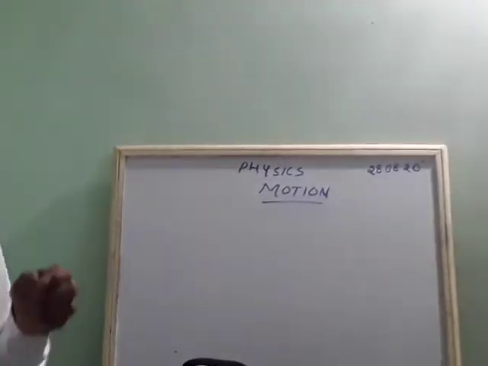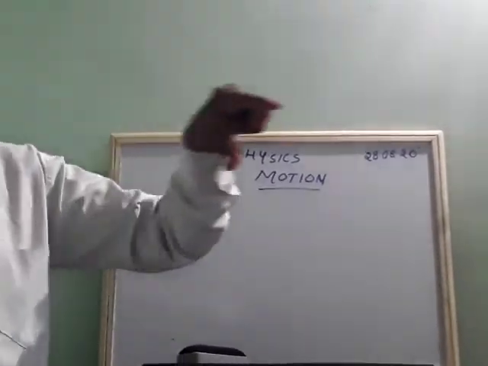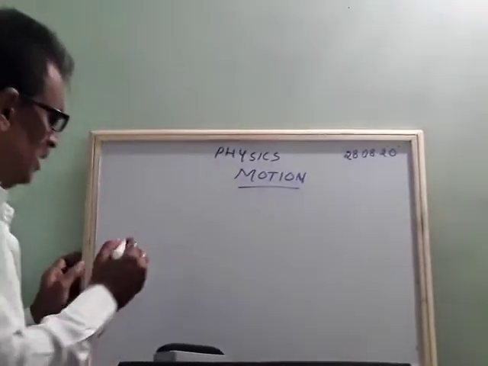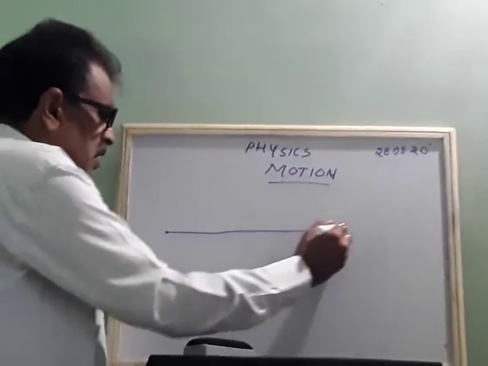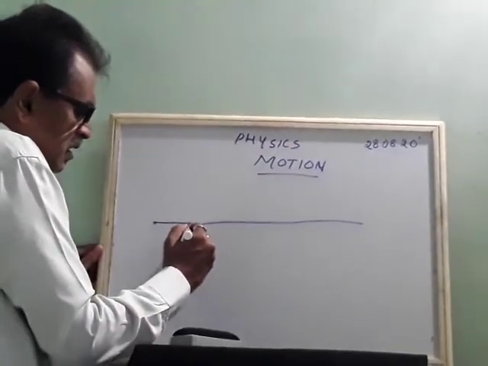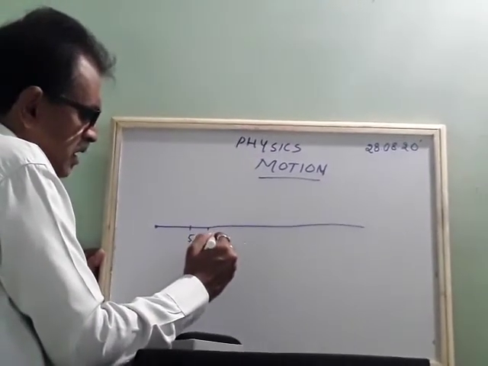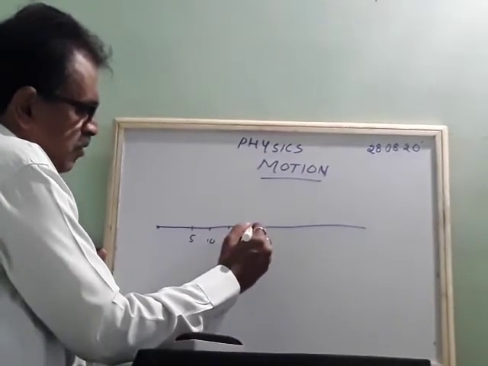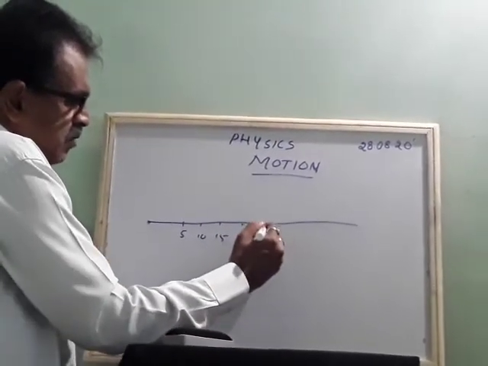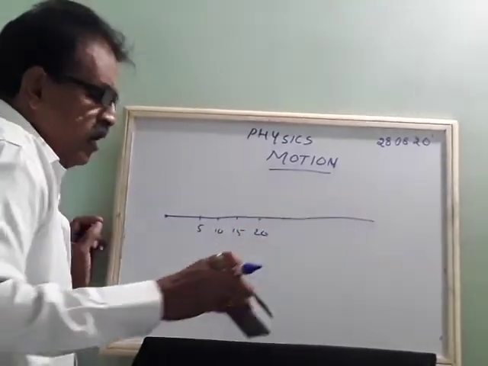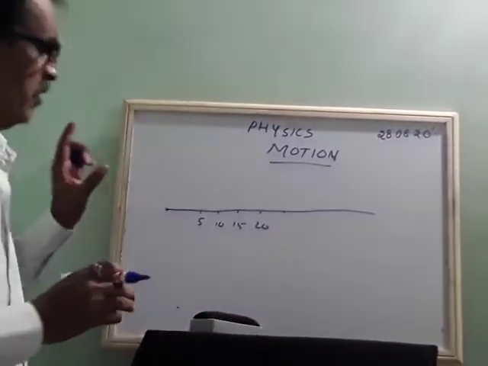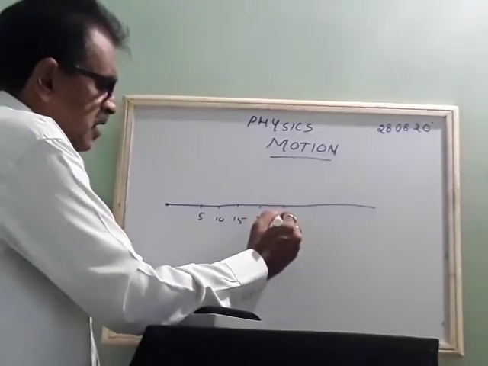Suppose the object is traveling in a straight line. We'll take one example: an object traveling in a straight line, marked 5, 10, 15, 20, 25, 30, 35 km, up to 50 and beyond. We will try to know what happens there.